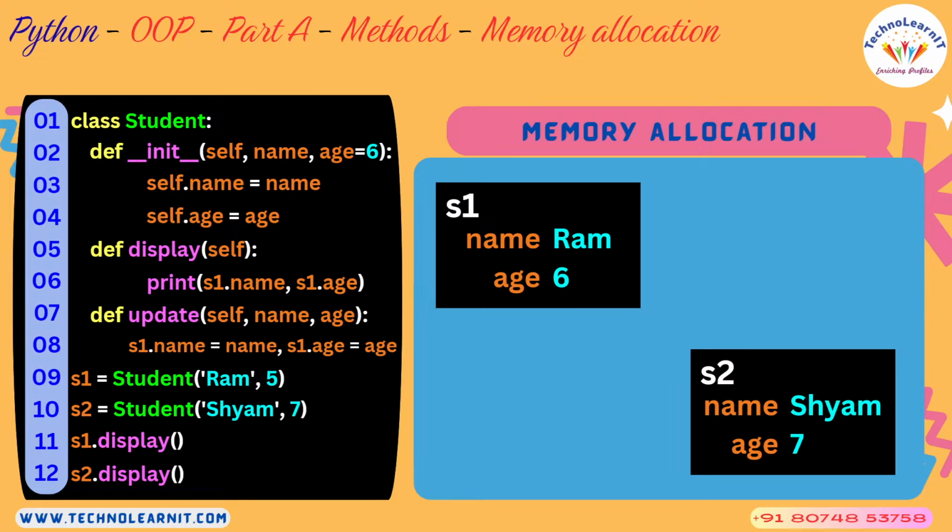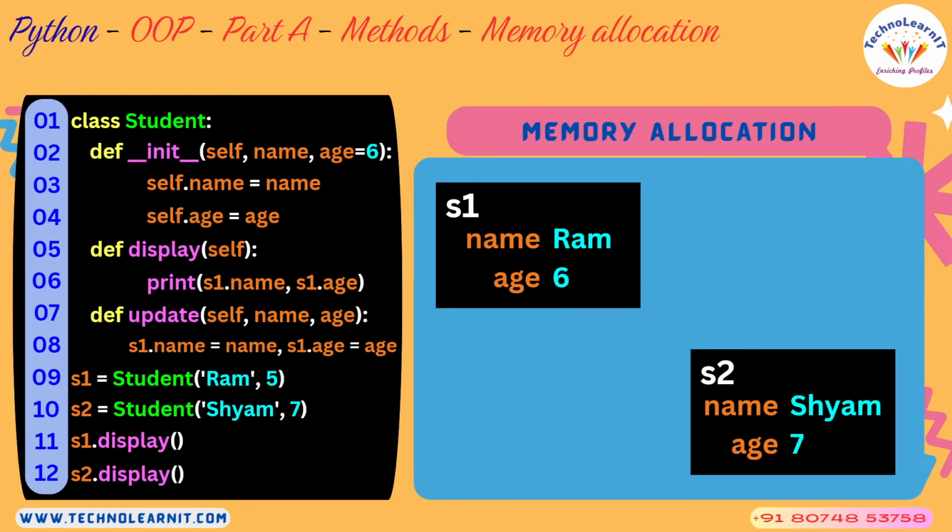Similarly, when you create the second object s2 on line number 10, separate memory has been given to s2, a separate block, as you see here on the right hand side. The name has been updated with Shyam, and the age has been stored as 7.